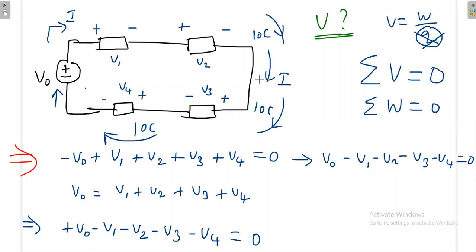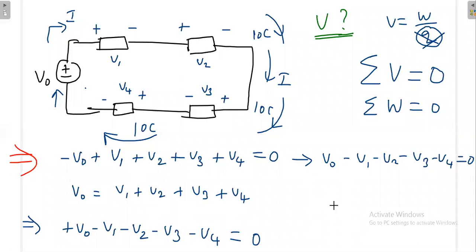But whenever you have a parallel combination, you cannot assure that. Here maybe 10 coulombs, in another branch it may be 5 coulombs, because the current is different, so the charge may be different. So the algebraic sum of voltage is equal to 0. So I can write it like this also: the algebraic sum of work is also 0.